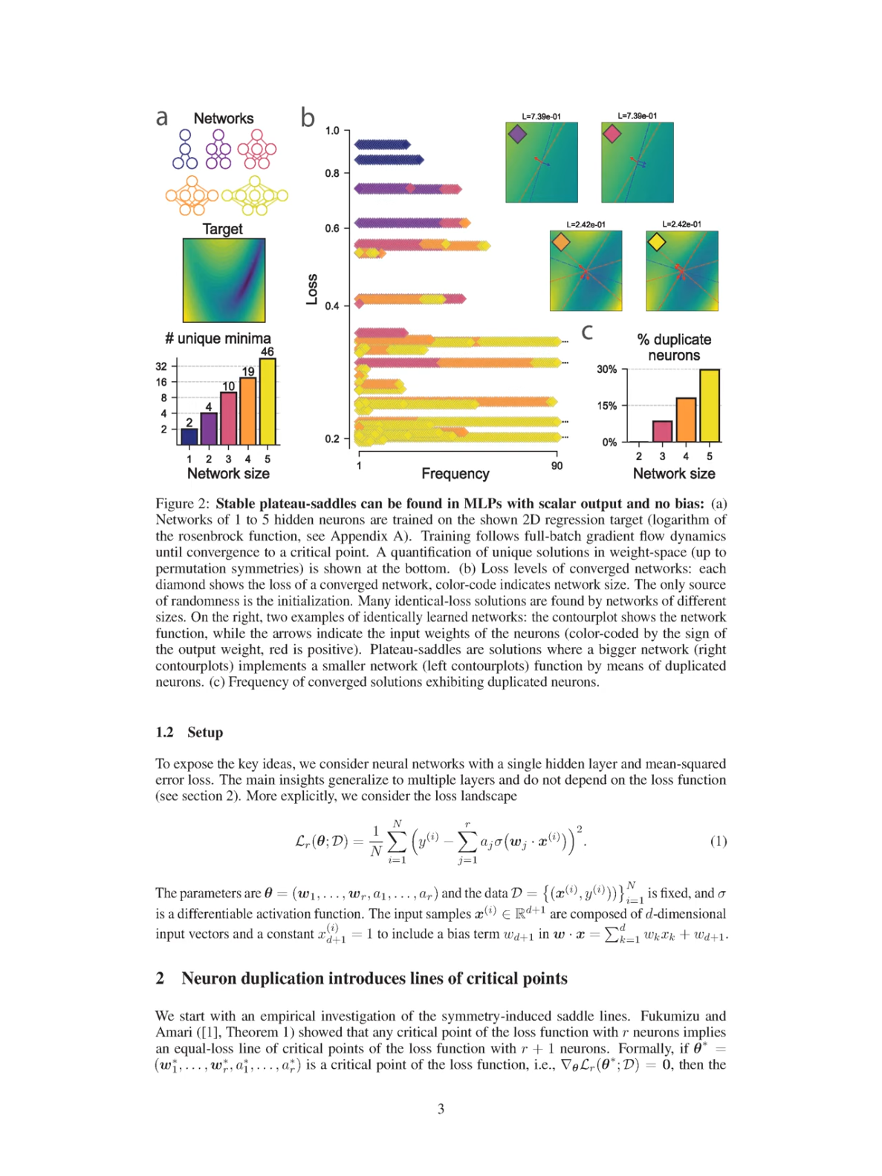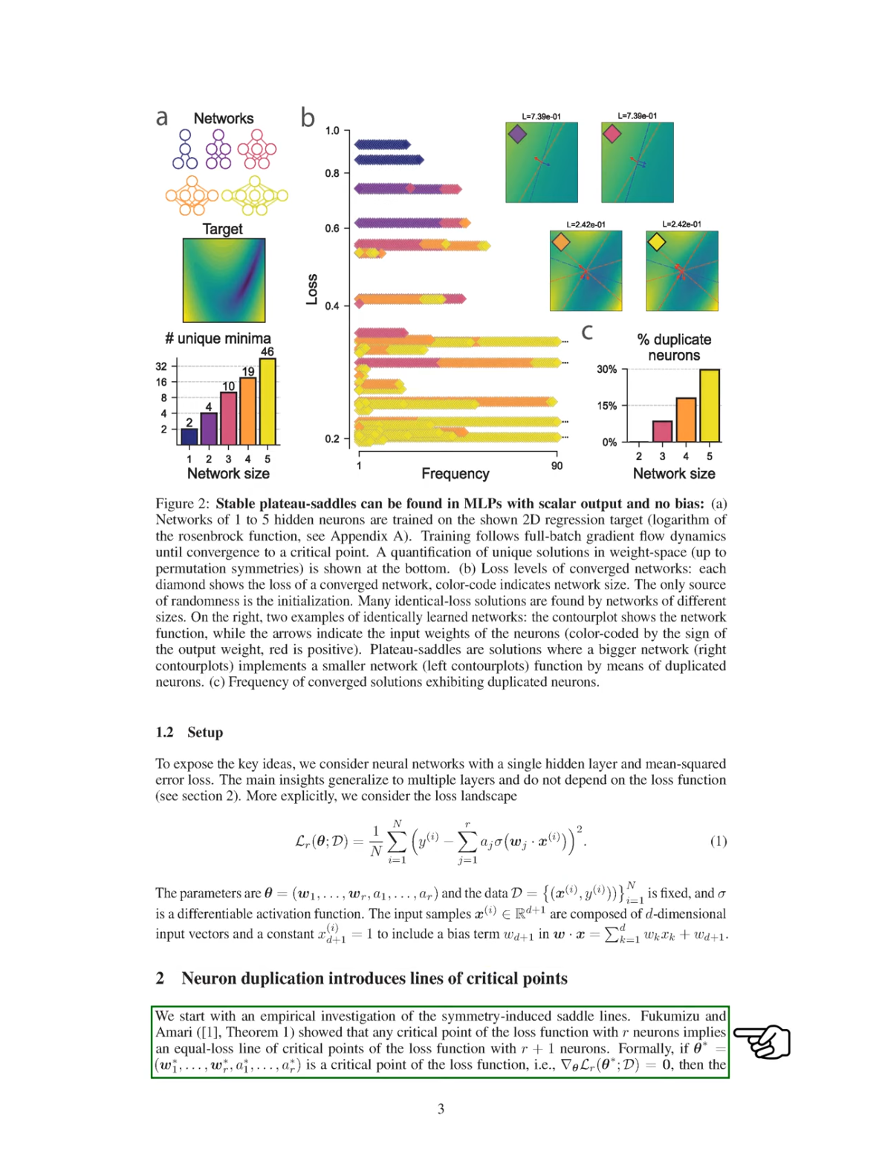which differ from traditional local minima at infinity. Section: Neuron duplication introduces lines of critical points. In this section, we explore how duplicating neurons creates lines of critical points in the loss landscape. We begin by examining saddle lines induced by symmetry.